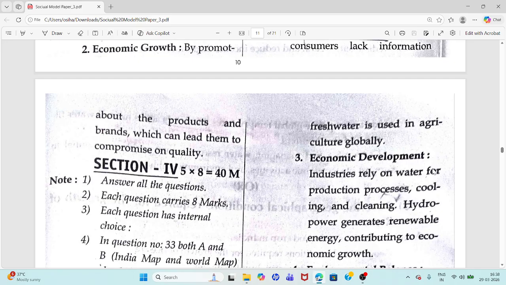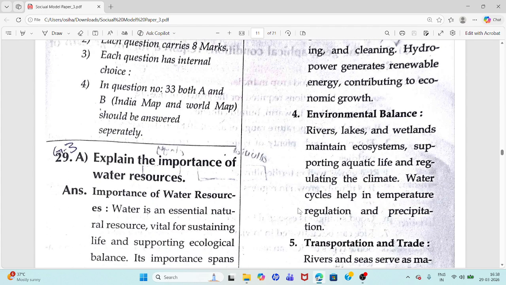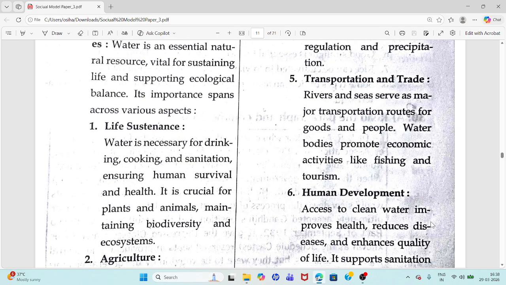Third point, economic development. Industries rely on water for production processes, cooling and cleaning. Hydropower generates renewable energy, contributing to economic growth. Fourth point, environmental balance. Rivers, lakes, and wetlands maintain ecosystems, support aquatic life, and regulate the climate. The water cycle helps in temperature regulation and precipitation.